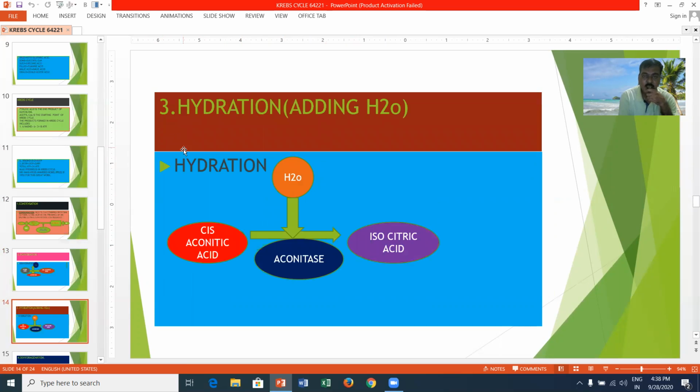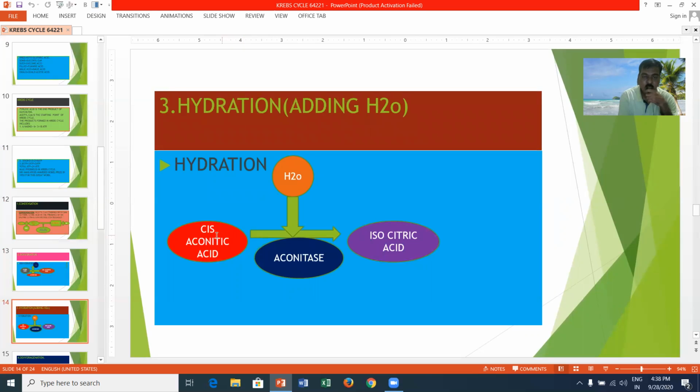Next, hydration. Hydration means adding of a water molecule. In the presence of aconitase, cis-aconitic acid undergoes hydration. That means a water molecule is added to the cis-aconitic acid, and in the presence of the enzyme aconitase, it is converted into isocitric acid.